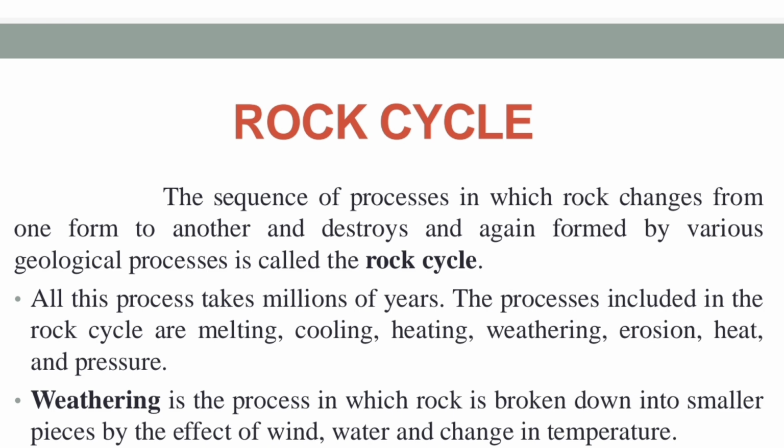What is the rock cycle? The sequence of processes in which rock changes from one form to another, is destroyed, and is again formed by various geological processes is called the rock cycle. First of all, rocks are destroyed by weathering, erosion and also flooding. After destroying, the rocks are transferred from one place to another. And this is the geological process.